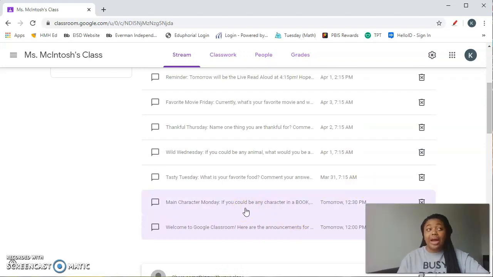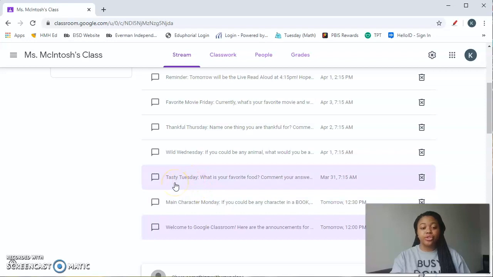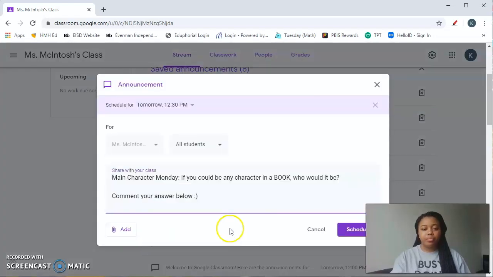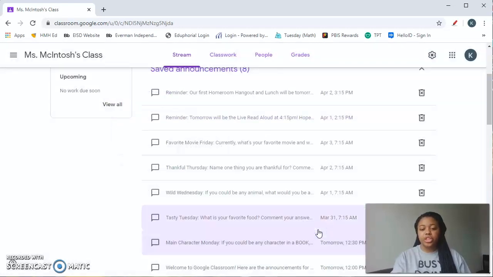The next thing I wanted to show you is that when I was actually in the classroom, I was having different whiteboard messages. So I decided to implement that into the Google Classroom. On Monday, I did main character Monday. For Tuesday, Tasty Tuesday, Wild Wednesday, and so on. I can give you an example here. For Monday, I put main character Monday. If you could be any character in a book, who would it be? Comment your answer below. It's just a way to interact with the students.